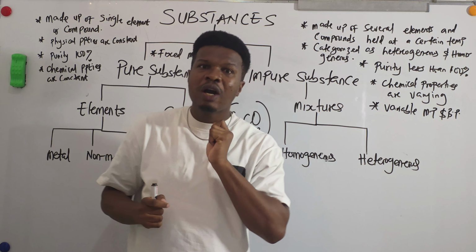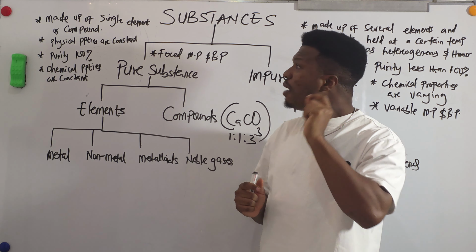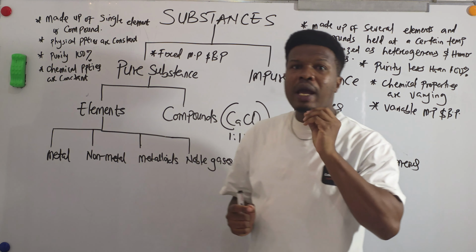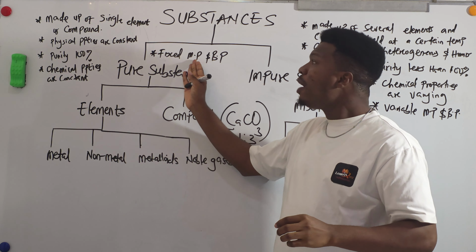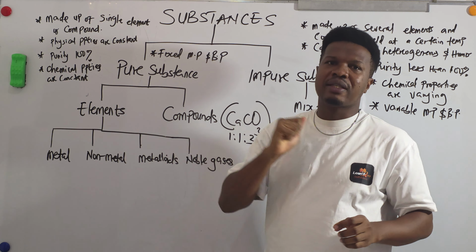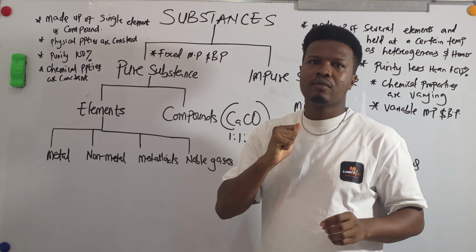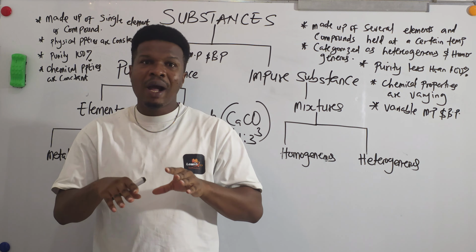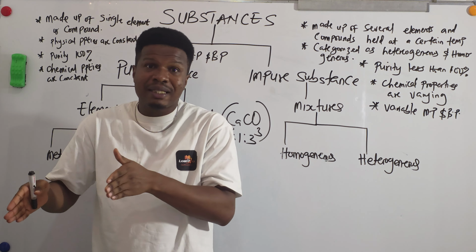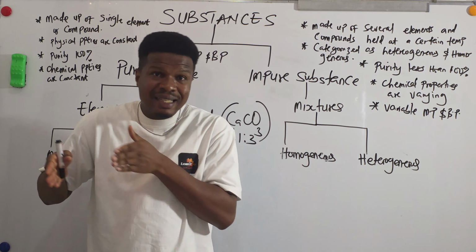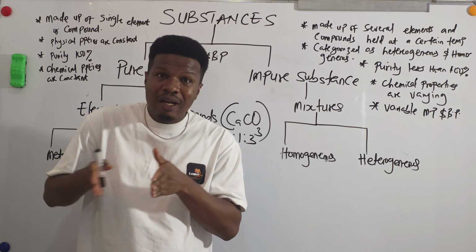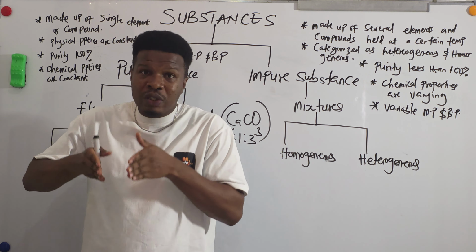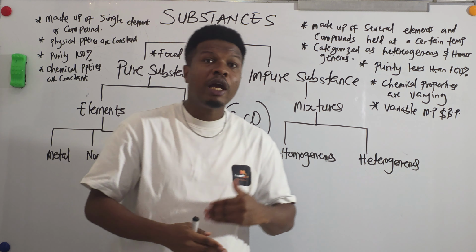The next point you have to know is that for a pure substance, the melting and boiling point are fixed. Take note of that. Why are they fixed? Because it is made of an exact material inside it. So that thing inside that made it pure has a particular boiling and melting point, which is constant.